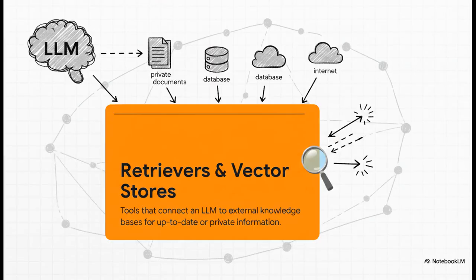But what about the other one? The fact that the AI's knowledge is stuck in the past. That's where retrievers come in. These are the tools that connect the LLM to an external source of info. Could be your private documents, a database, whatever. And they retrieve the most relevant pieces of information to help answer a question.